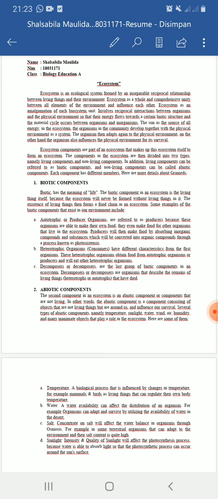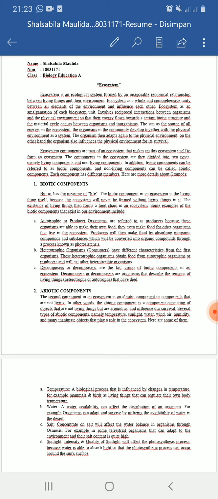C. Salt. Concentration of salt will affect the water balance in organisms through osmosis. For example, some terrestrial organisms can adapt to environments where the salt content is quite high.